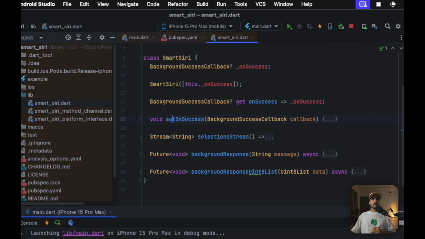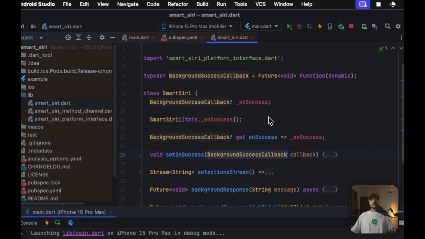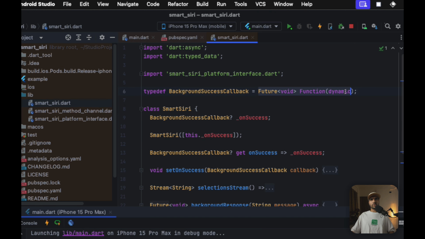So first is we are setting the on success. Whenever we receive any message from our app intent Swift file, so from our Swift we get any message, then we just simply call the set on success and we pass our message string to this background success callback, which is nothing but a future function, and it takes a parameter, and I've set it as dynamic because it can be either a string or in the form of a uint8 list, that is bytes.